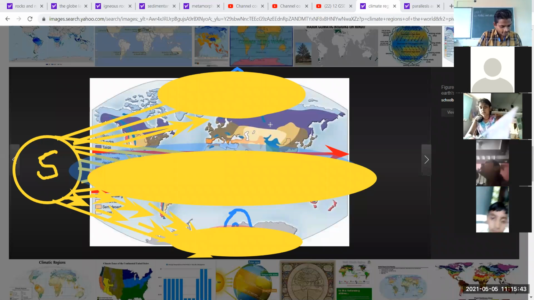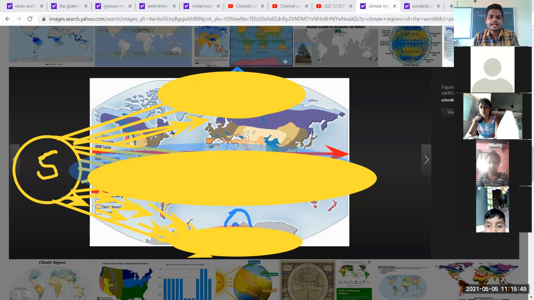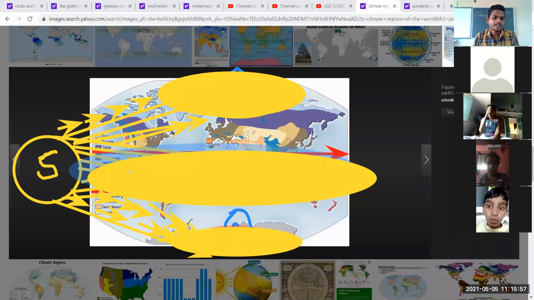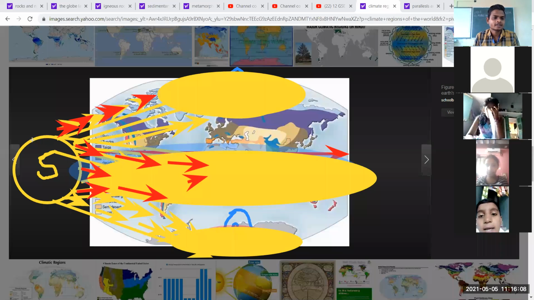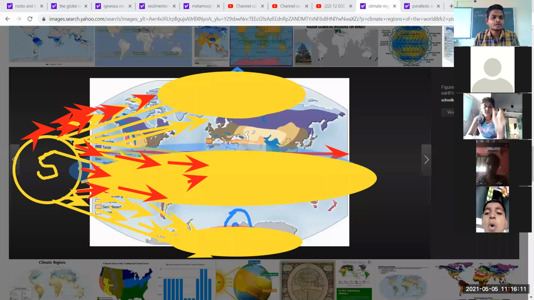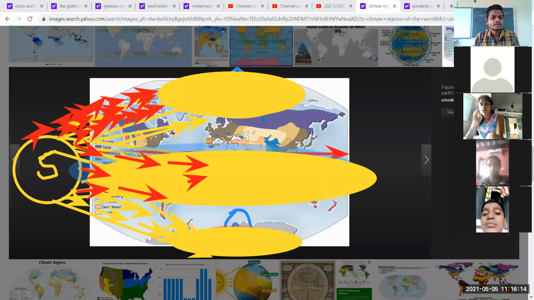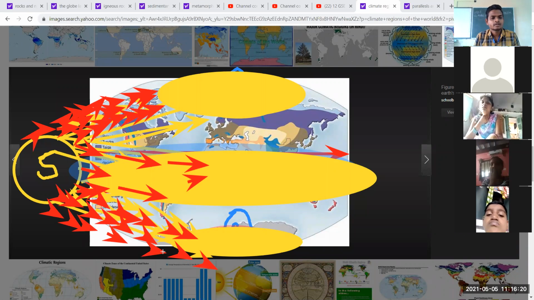Slanting rays of the sun have to travel through a greater distance. These are the slanting rays, slanting here, and this one falls directly. The rays directly fall on these areas, but here they are totally slanting. They have to travel to cover more distance. They are not directly falling, but they are directly falling in these areas.